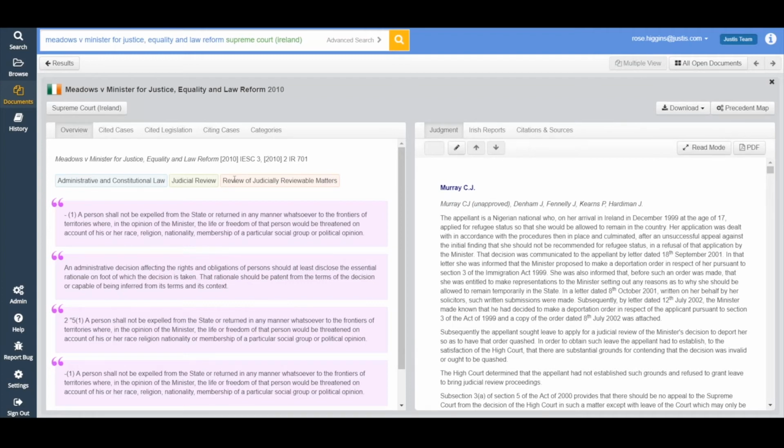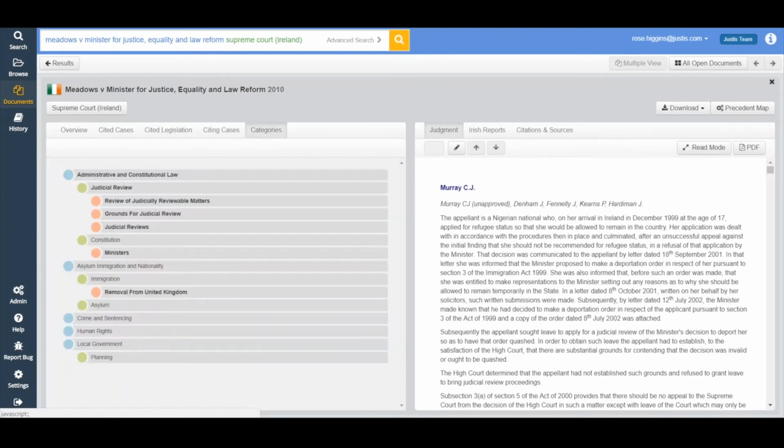Now, by looking at these categories, I get a really good idea of what this case is about. Traditionally, especially for cases that weren't reported, it's very difficult to know what they're about without reading the full text. And even if a case has been reported, you would have the head note to tell you that information, but the head notes can often be biased, they can often be written at a point in time and the use of the case has changed since the head note was written, which has happened in multiple examples. So the categories are a really good way of getting an overview, because these are all of the categories that the Meadows case has been assigned to within our taxonomy.